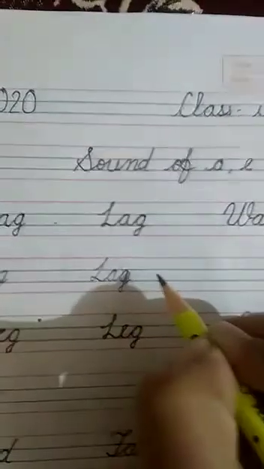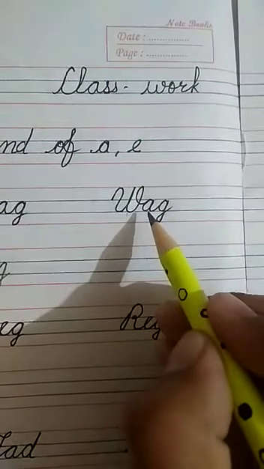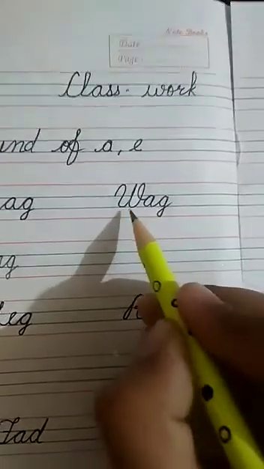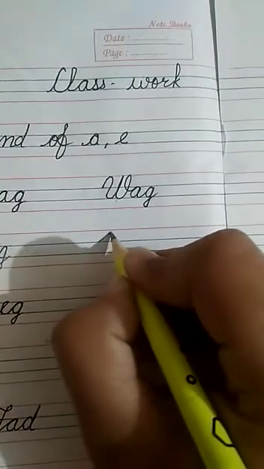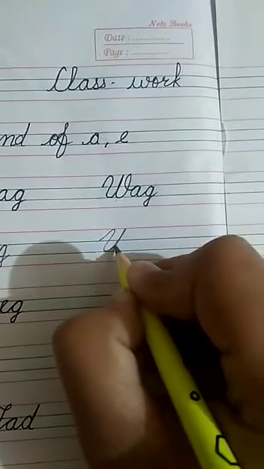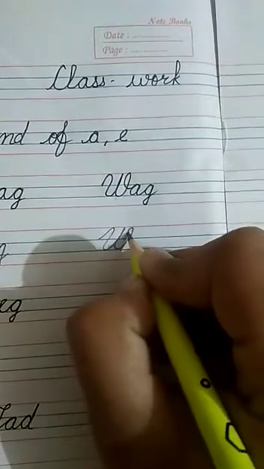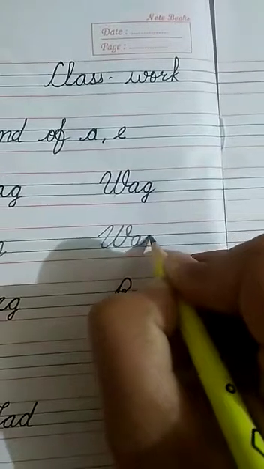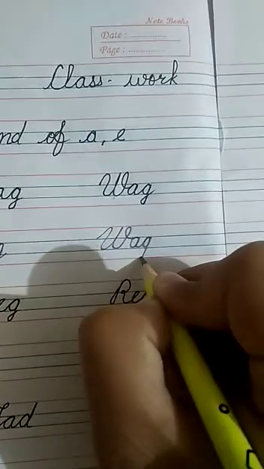Next, W, A, G, wag. Sound of W, W, right here W, go slant up, turn, go up, move back and turn, go up, right here small a, G, wag.